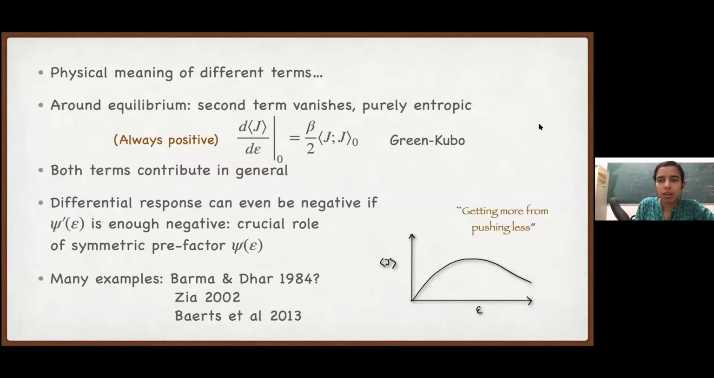So now we are talking about this kind of diagram: J average, the average current, as a function of some drive epsilon. Near epsilon equal to 0, which is my equilibrium point, this slope, which is the derivative, has to be positive. But when epsilon is large, for specific dynamics, it can actually become negative. So the current can start to decrease. This is what Zia termed getting more from pushing less. If you push less, the drive epsilon is smaller, then we can get more current than when epsilon is even larger.